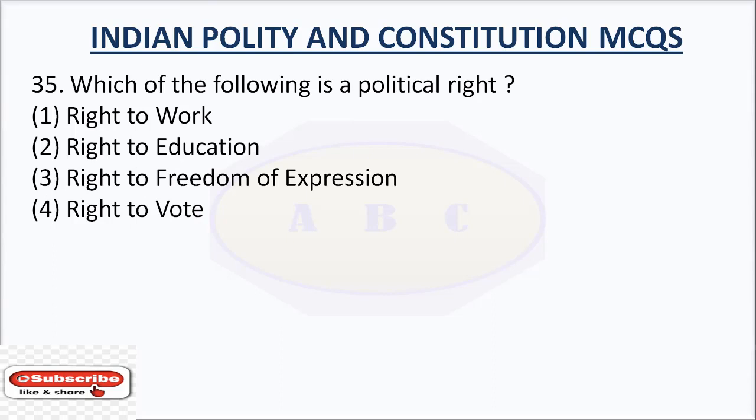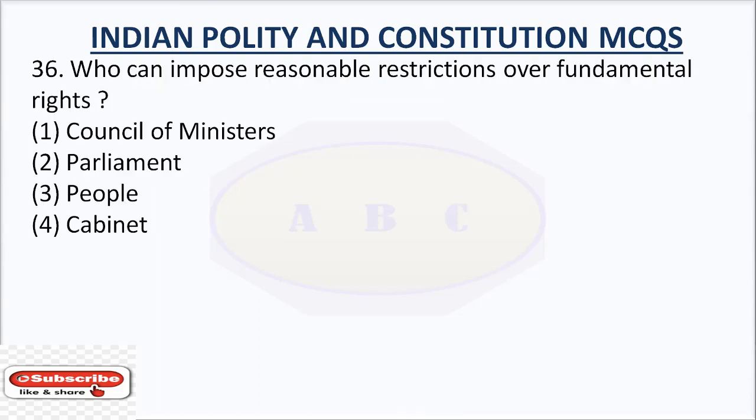Question number 35. Which of the following is a political right? The right answer is right to vote. Question number 36. Who can impose reasonable restrictions over fundamental rights? The right answer is Parliament.